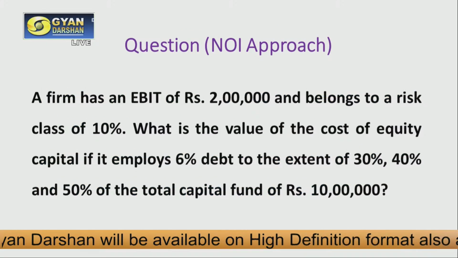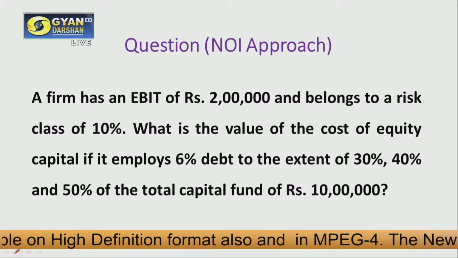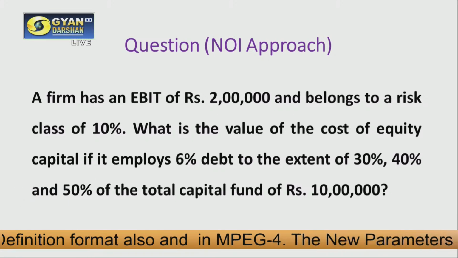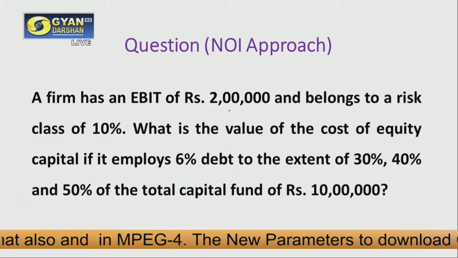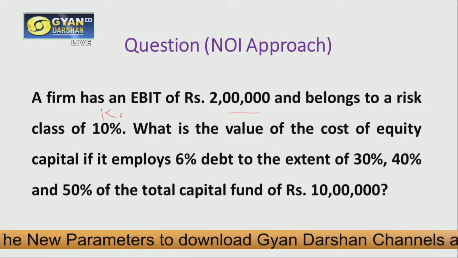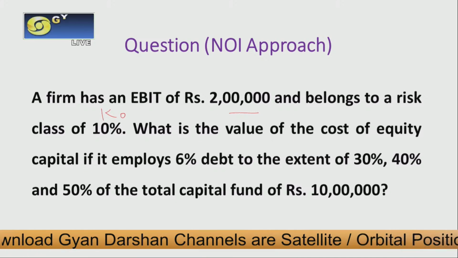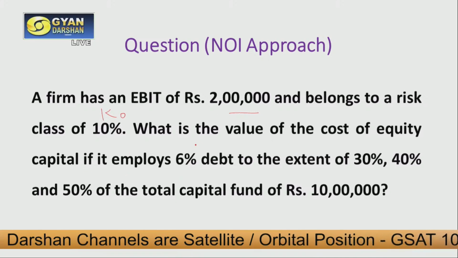Let us try and understand the concept of net operating income with the help of this example. A firm has an EBIT of rupees 2 lakh and it belongs to the risk class of 10%. That means KO is given to us. What is the value of cost of equity capital if it employs 6% debt?